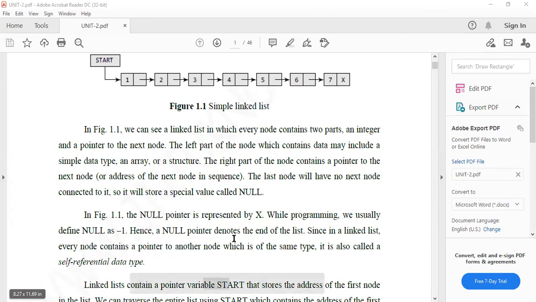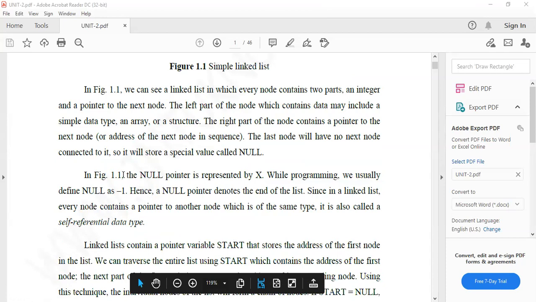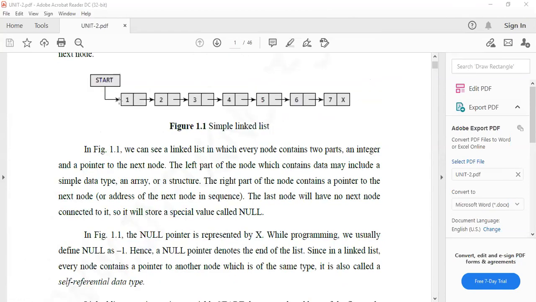So here the null pointer denotes the end of the list. Since in a linked list every node contains a pointer to another node which is of the same type, it is also called a self-referential data type. Every node is of the same type. For example, if you store one type of data here, another type of data is not possible. It simply follows the order.